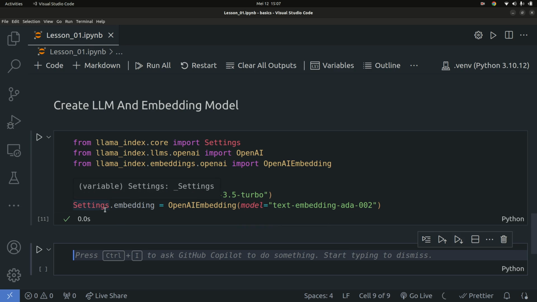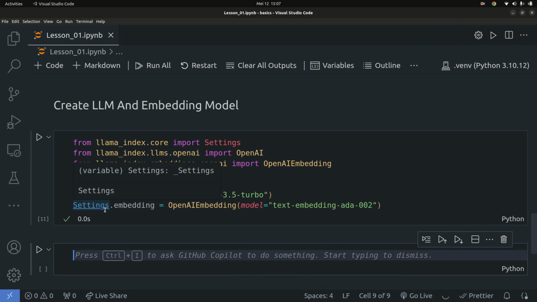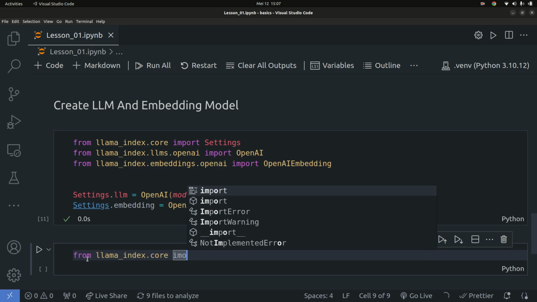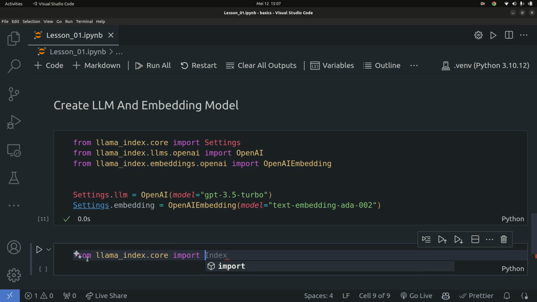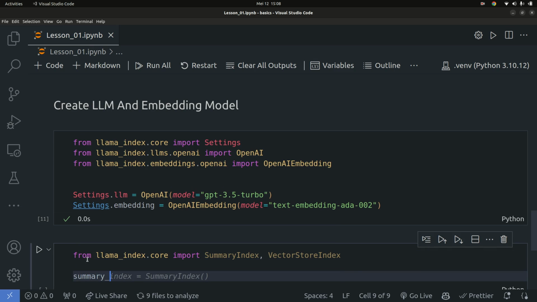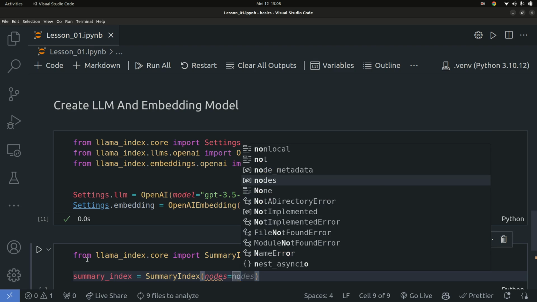So now that we have done that, let's look at the next thing on the list. We're going to go ahead and create indexes. You're going to create the summary index and the vector store index. So we're going to say from llama_index.core, I'm going to import the SummaryIndex and the VectorStoreIndex. I'm going to create summary_index, which is going to be SummaryIndex, and you're going to pass in the different nodes that you want. In this case, nodes is equal to nodes.